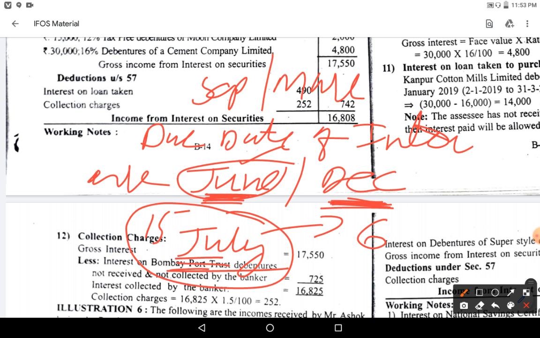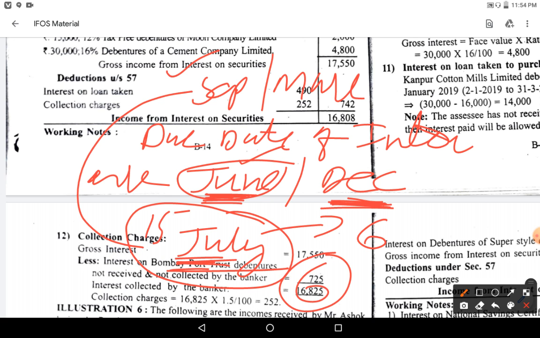So when you have purchased in July, after July September will come. In September you have the securities. So from July to September how many months are there? July, August, September, 3 months. Will you take for 3 months? No. We need to take for the entire 6 months.